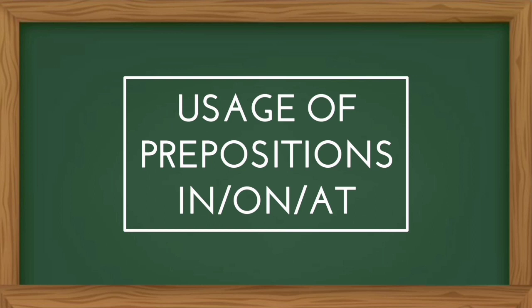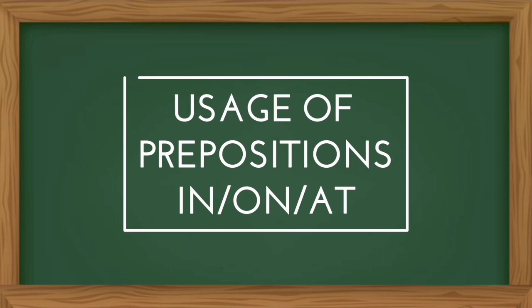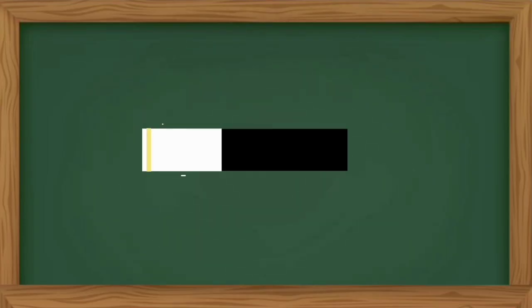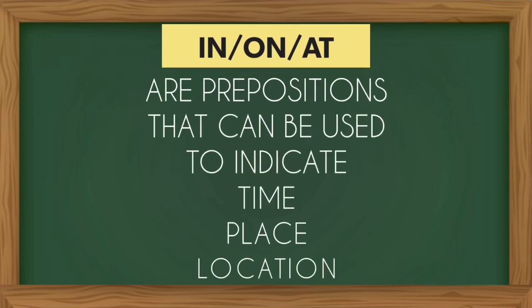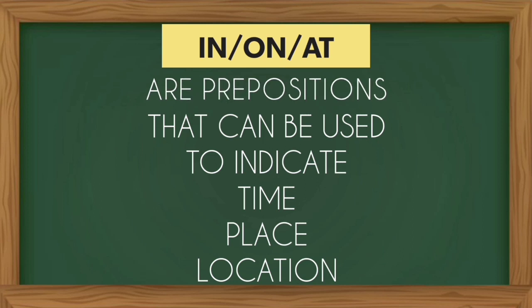Last topic for prepositions is the usage of prepositions in, on, and at. People often get confused in the use of prepositions in, on, and at because these prepositions can be used to indicate time, place, position, or location.